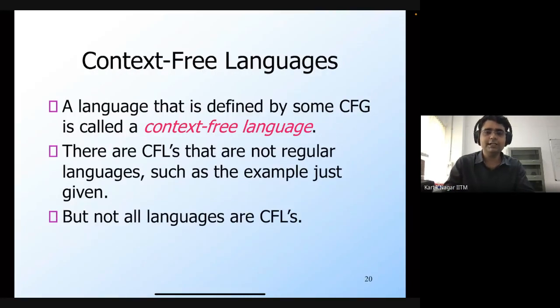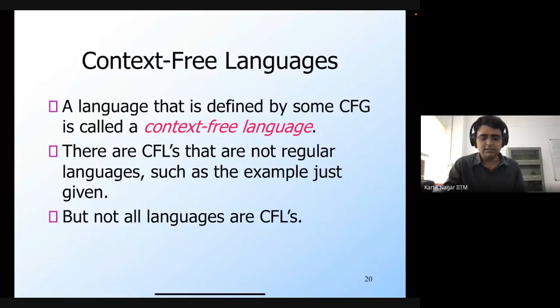So now that we have defined the language of a grammar, we can also formally define what a context-free language is. Any language that is defined by some context-free grammar is called a context-free language. If you are given some language, and if you can construct a context-free grammar such that the language of this context-free grammar is the same language, then this particular language will be called a context-free language, or a CFL.